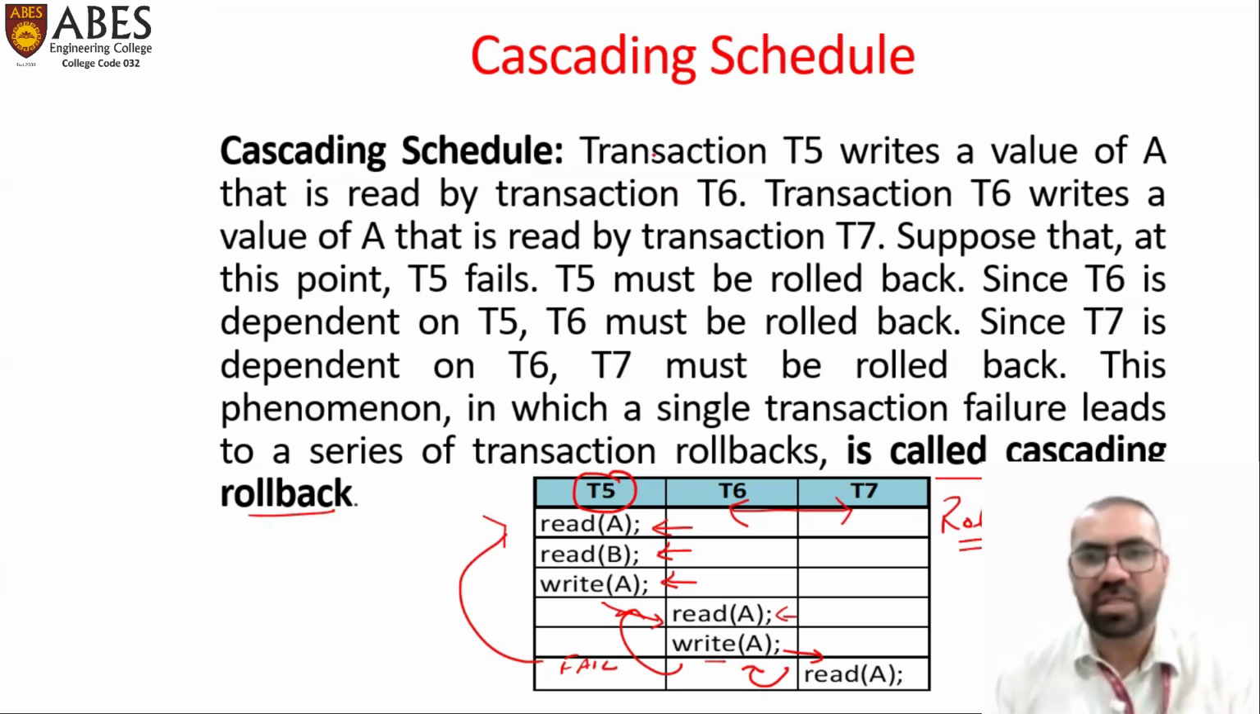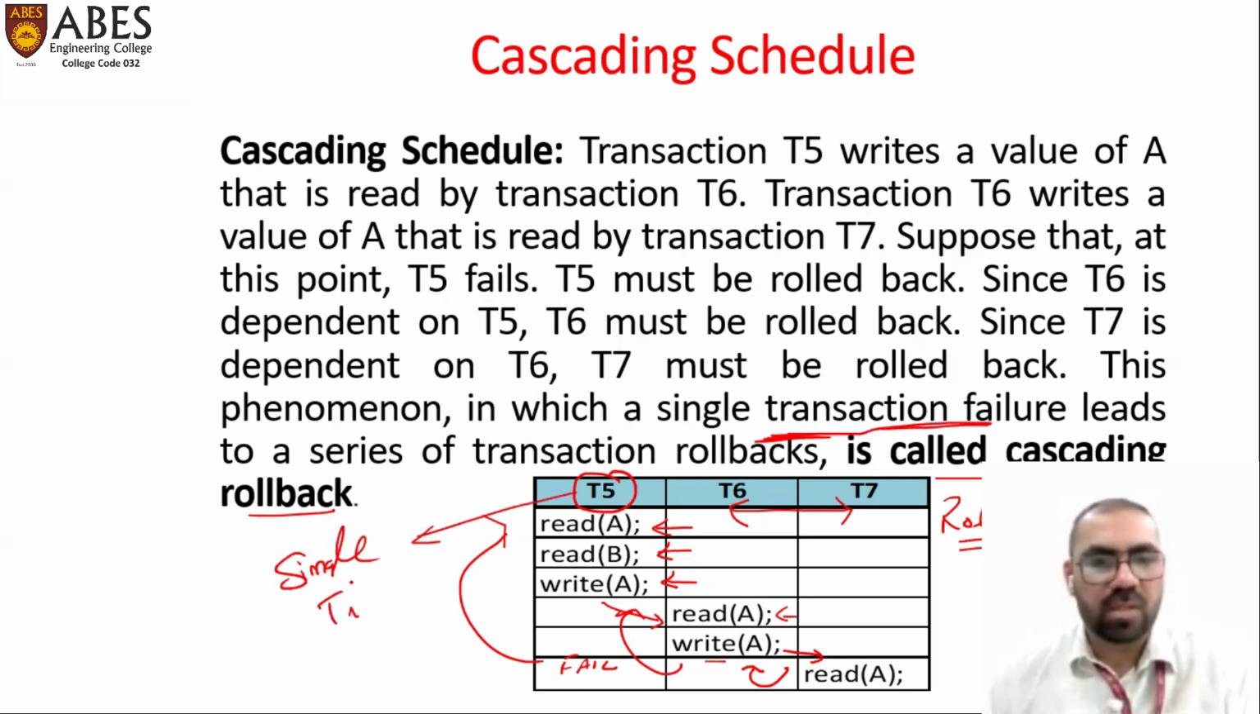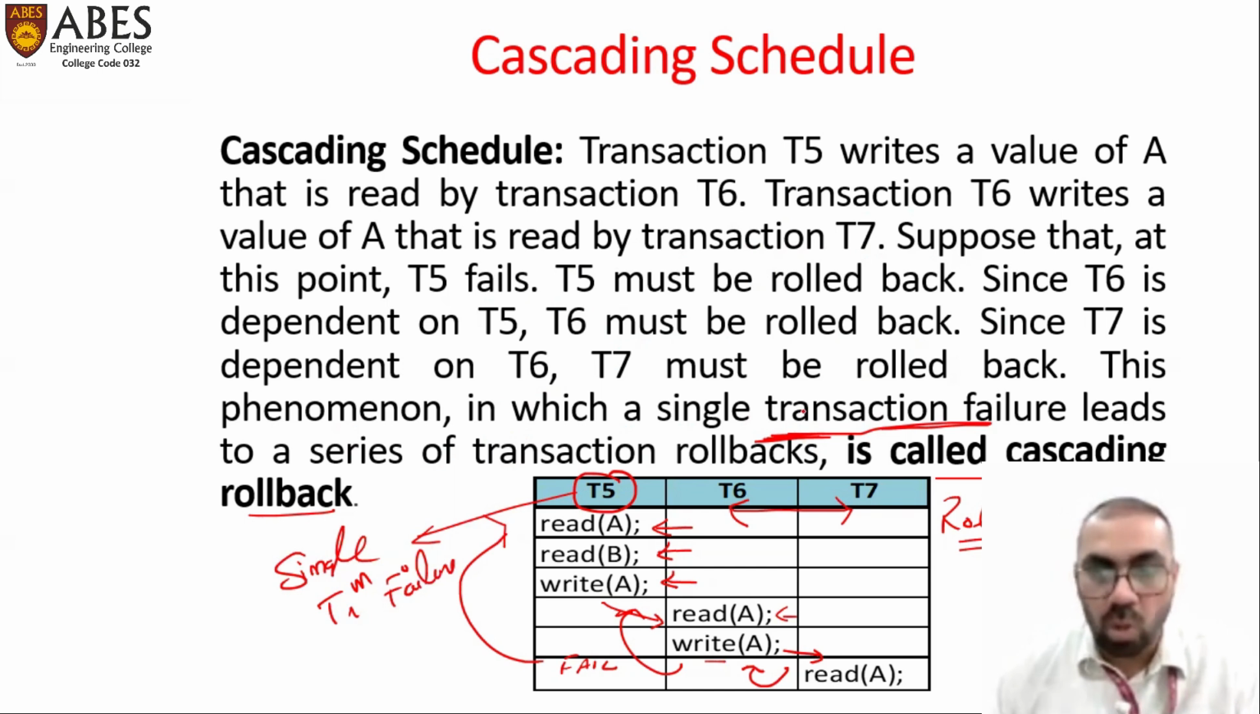Now let us read the same data. Transaction T5 writes a value of A, that is read by transaction T6. Transaction T6 writes a value of A, and that is read by T7. Now suppose transaction T5 fails somehow, T6 must be rolled back. Since T7 is dependent upon T6, T7 is rolled back. This phenomenon is a single transaction failure leading to a series of transaction rollbacks, and it is called cascading rollback. So we need to remove cascading rollback so that in future it doesn't happen.